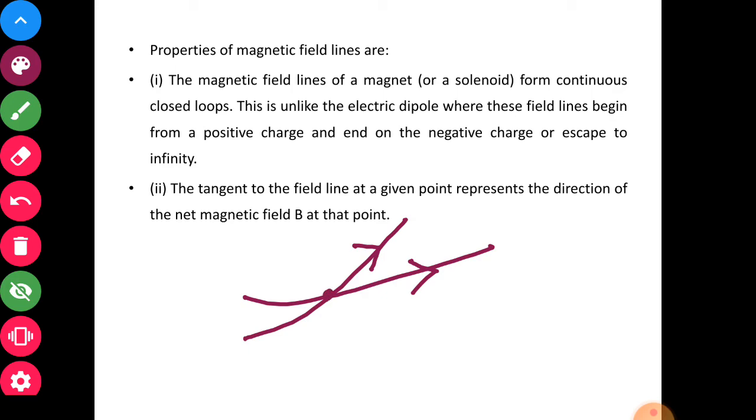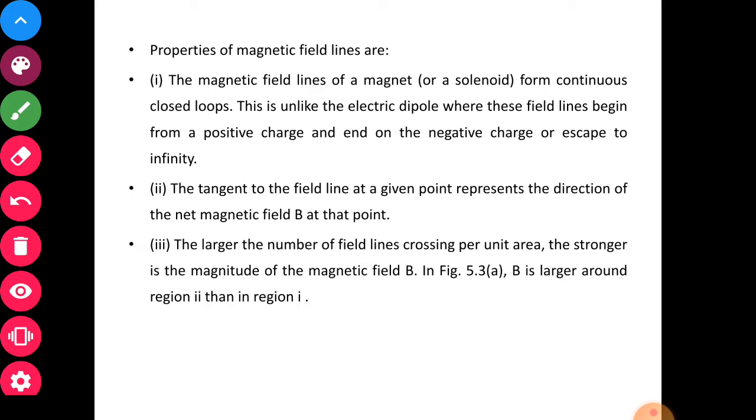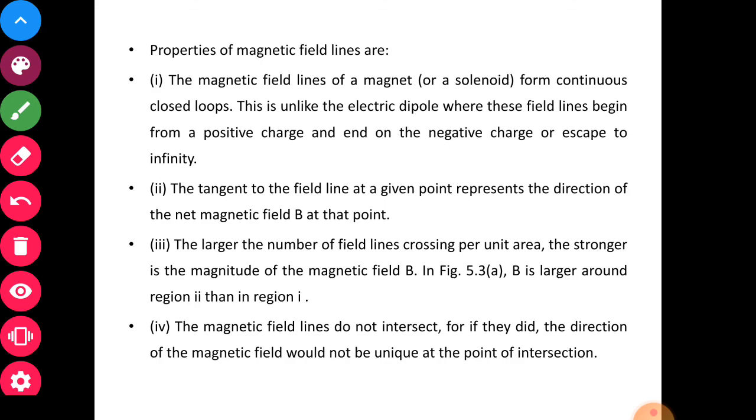Then at this point you will have one tangent in this direction, and the other tangent in this direction, and two directions of magnetic field at a particular point is impossible. Therefore, this concept of intersecting two magnetic field lines is not possible. So two field lines never intersect. So magnetic field lines do not intersect.